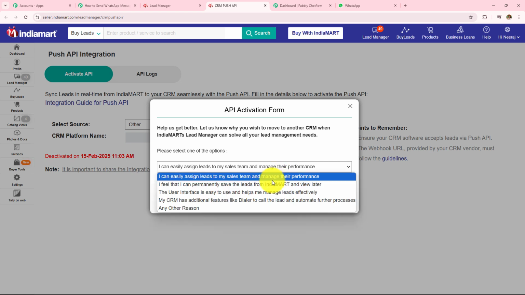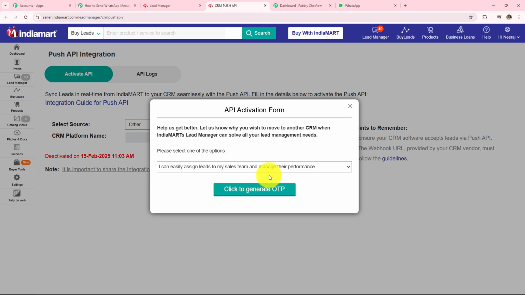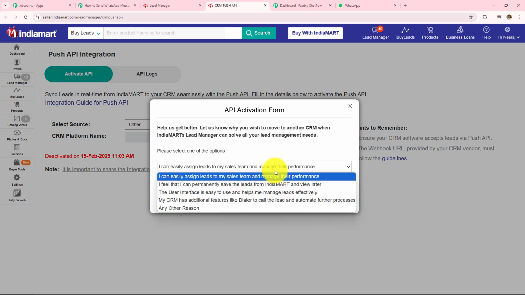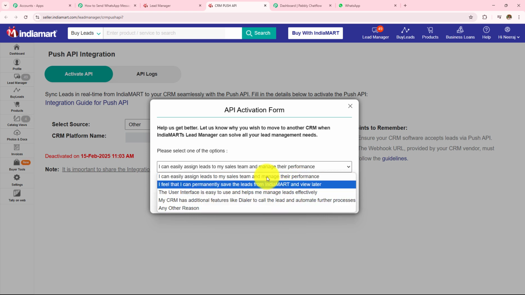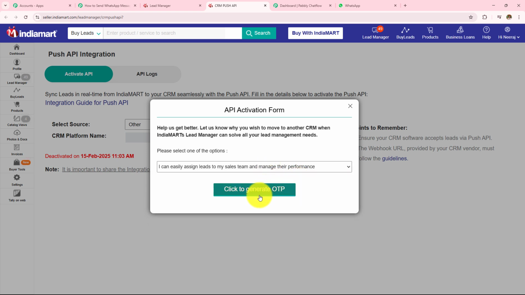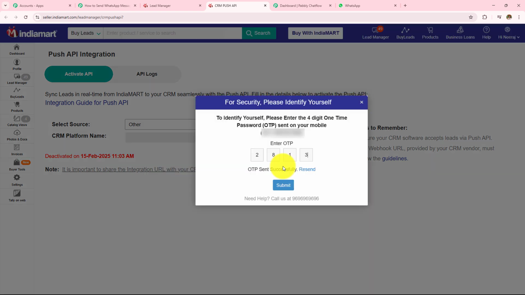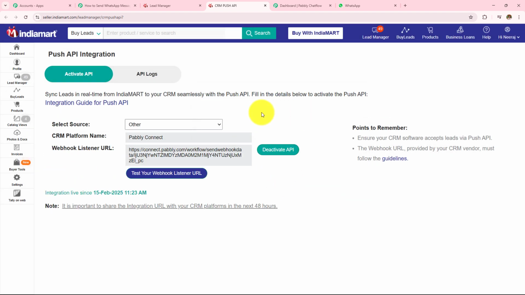In this drop down, I can find all the reasons. Here, I'm simply going to select this one, I can easily assign leads to my sales team and manage their performance. If you want to select any other reason, you can select according to your choice and preference. And then I have to click on click to generate OTP. Now, after entering the OTP which I have received on my number, I'm simply going to click on submit.